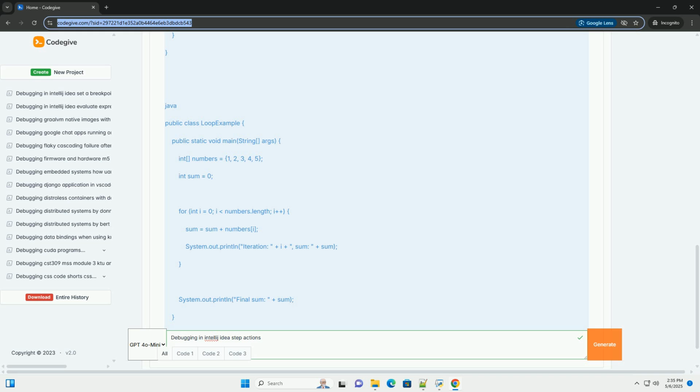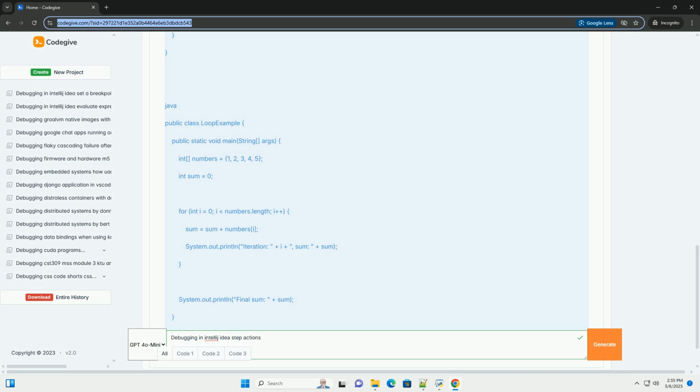Run to cursor, Ctrl plus F9, executes the code until the cursor position is reached. This is a quick way to jump to a specific line of code without setting a breakpoint. Force step into, Ctrl plus Shift plus F7: even if IntelliJ IDEA thinks a method is not user code, force step into will make it step inside that method.